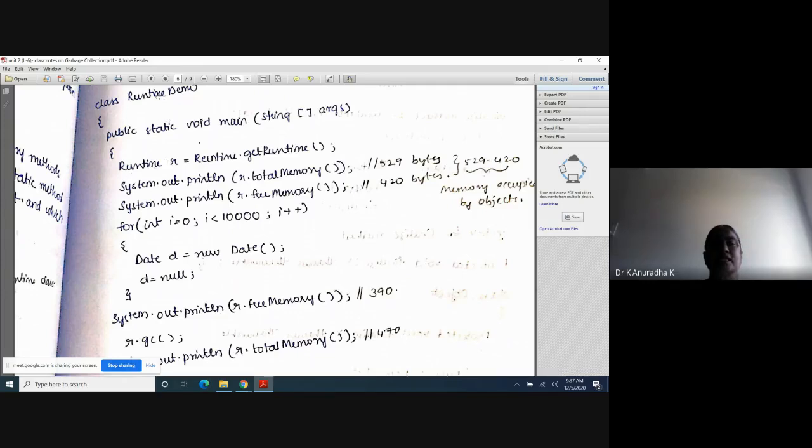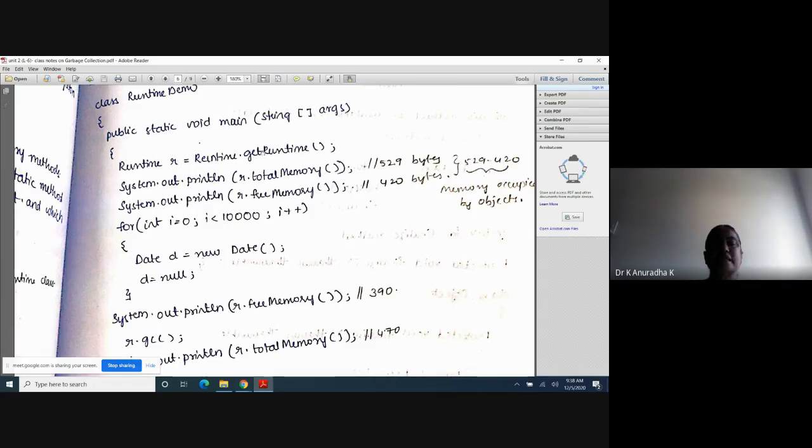Okay. Now class RuntimeDemo, inside this main method. This is the Runtime class object creation, already explained: Runtime r = Runtime.getRuntime(). After that, with this reference variable, I am using the other 3 methods of that Runtime class. They are gc, totalMemory, and freeMemory. After creation of the Runtime class object, we can access the members of that class with this reference variable. That's why with r, I can access totalMemory, freeMemory, and gc. 3 methods are there now.